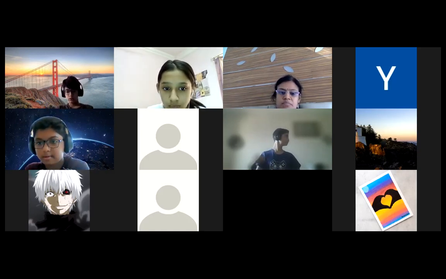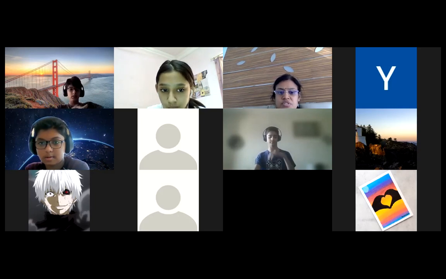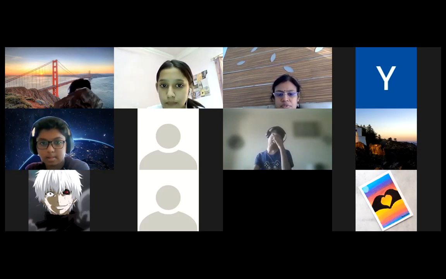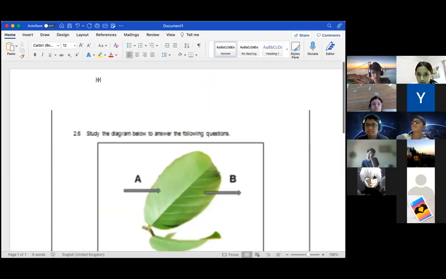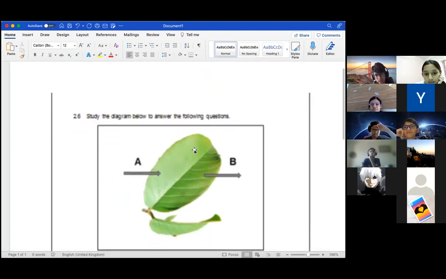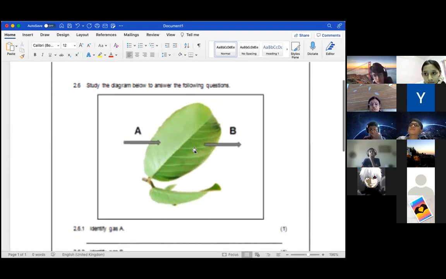Okay, let us do some revision questions on photosynthesis. I'm going to share. Now you have got this. You can see this type of question might be asked. A diagram is given and it is asked. Can you see everyone, the leaf diagram? Ma'am, it's blurred. Is it a little blurry? Okay.